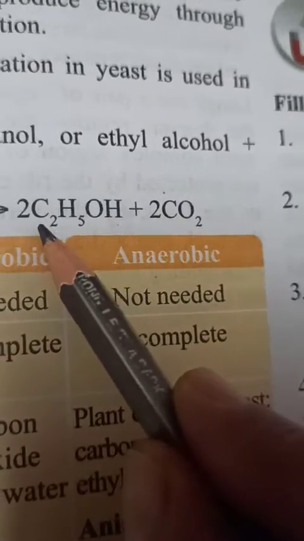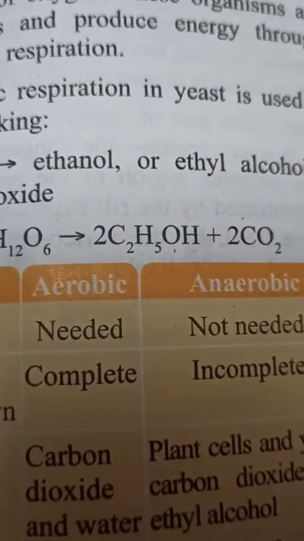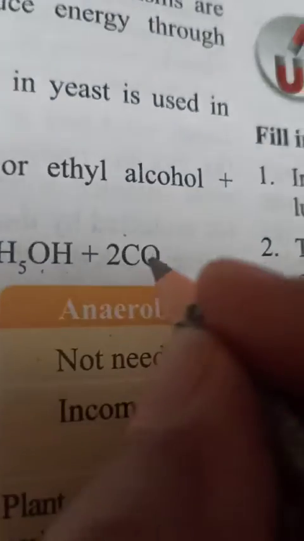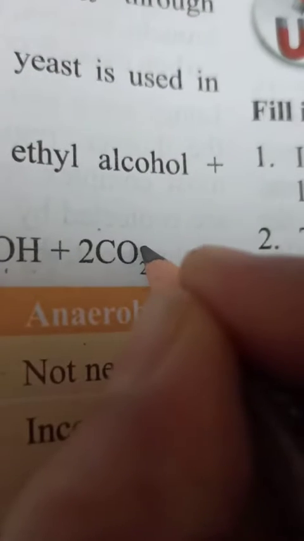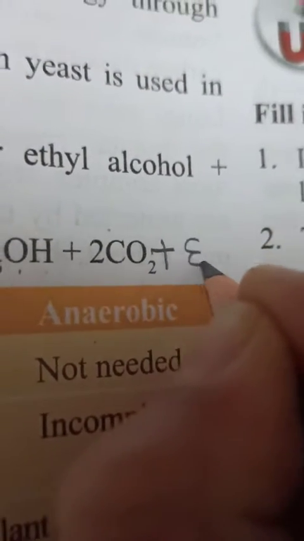So carbon dioxide and ethanol are produced during anaerobic respiration, and here children you can write plus energy.